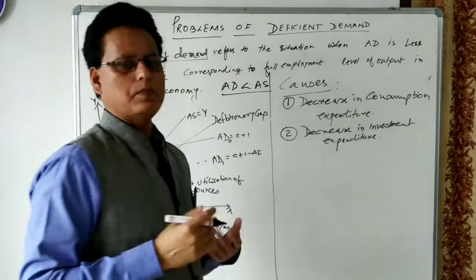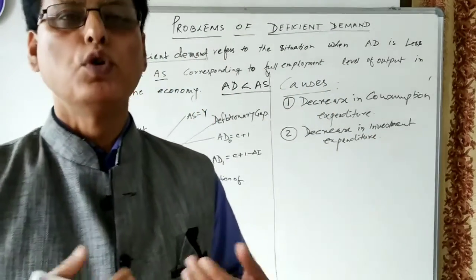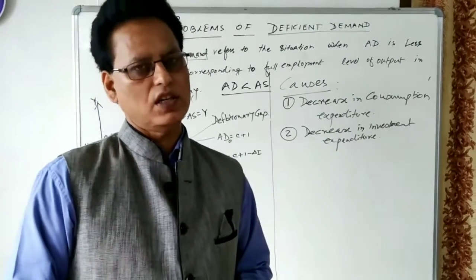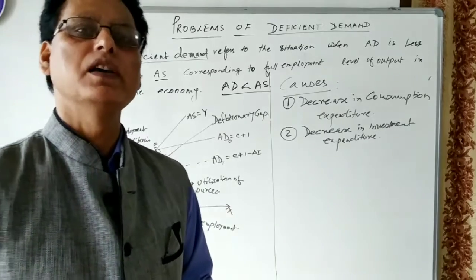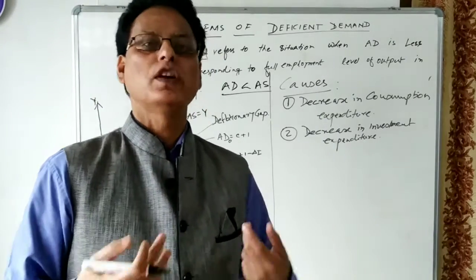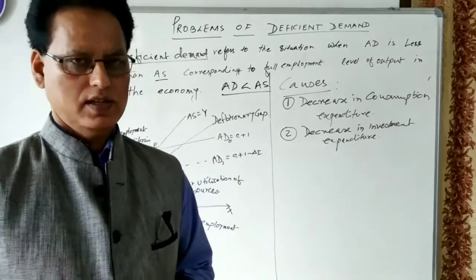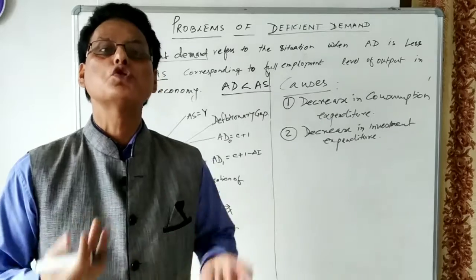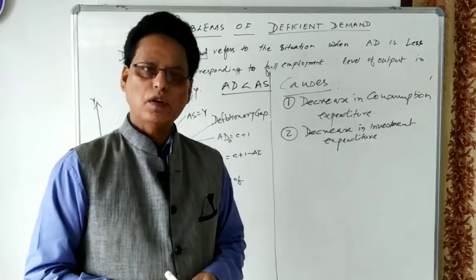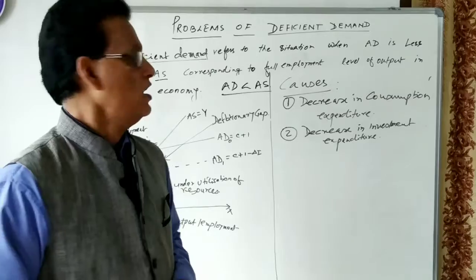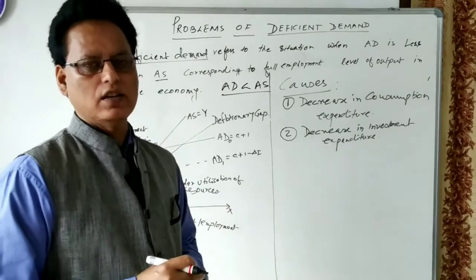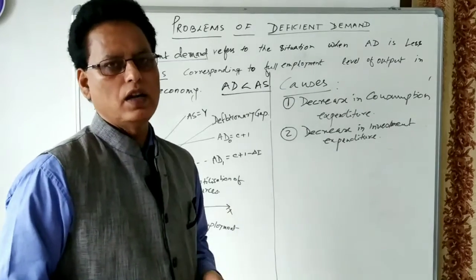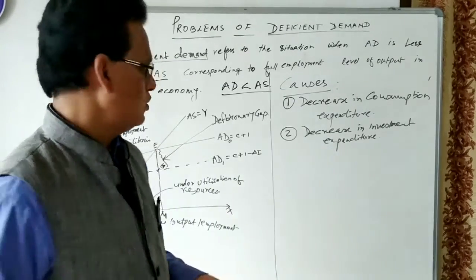You know investment expenditures are made in order to earn more and more profits. But what happened? The economy is passing through a situation of deficiency in demand. It means producers already have an unsold stock of goods. So whenever producers have an unsold stock of goods, they will not be induced to produce; rather, they will cut down the production of goods and services in the economy. When they cut down production, they will reduce employment. When they reduce employment, unemployment will increase in the economy.